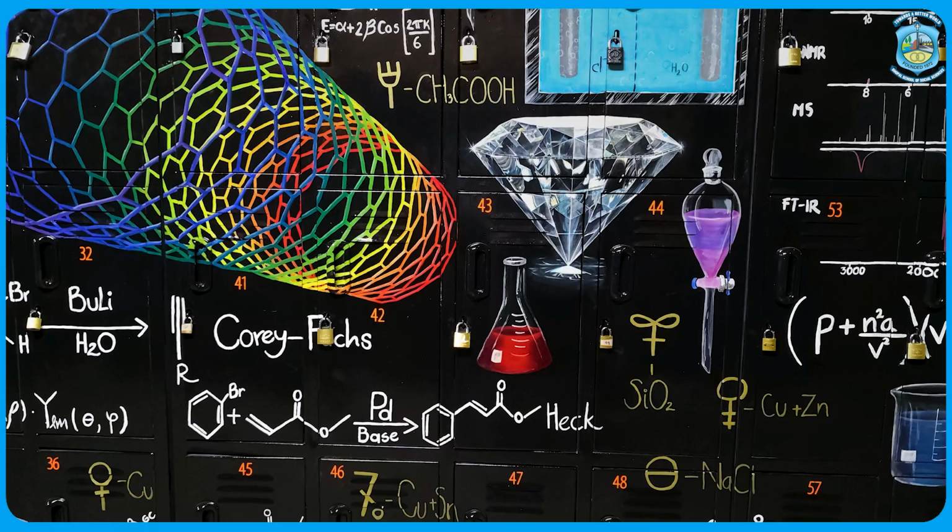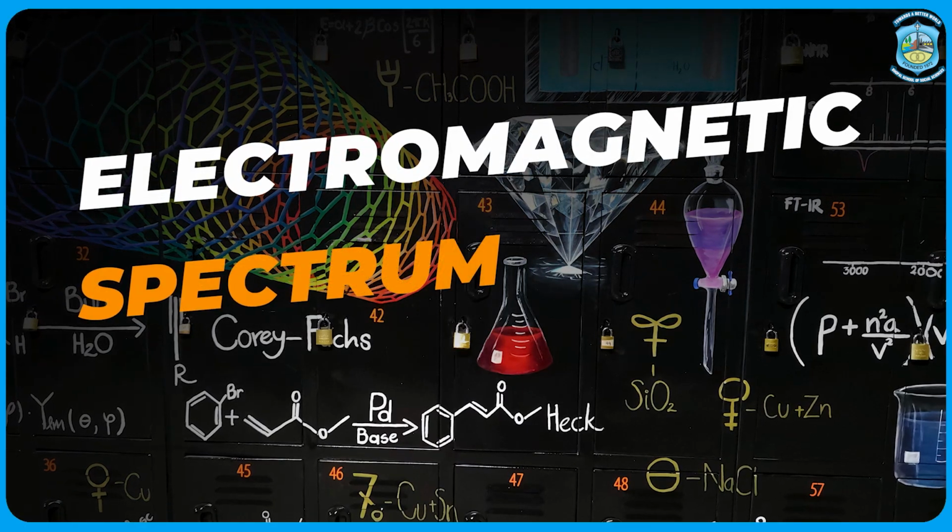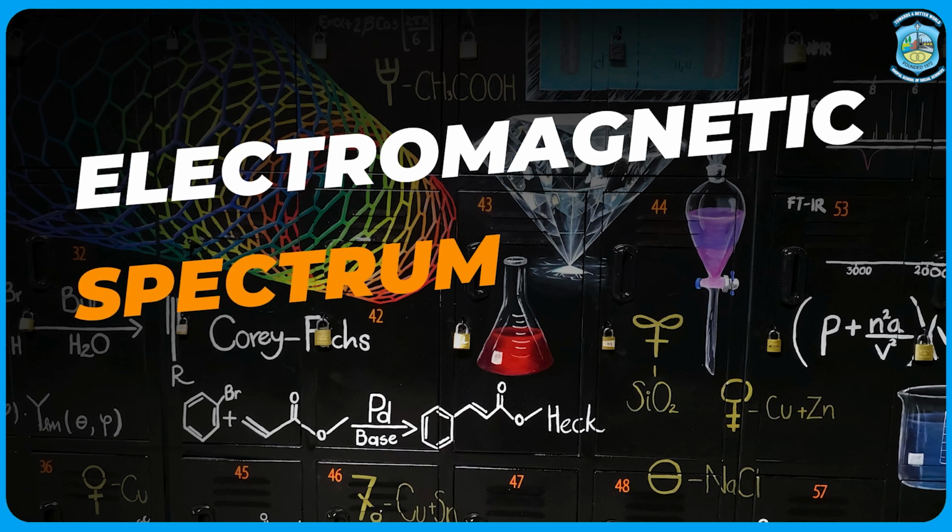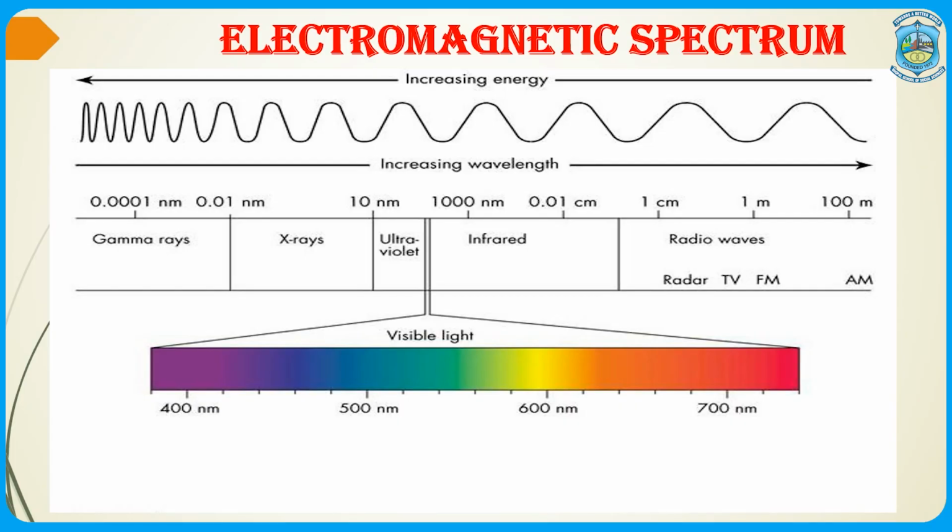Now, moving further, since I am talking about light radiation, we must know the meaning of the electromagnetic spectrum. Like we all know, light is a form of energy, and the formula for energy is E = hν in terms of frequency, or we may say E = hc/λ in terms of wavelength. We know that frequency and wavelength are opposite terms. If frequency is increasing, the wavelength is decreasing, and vice versa.